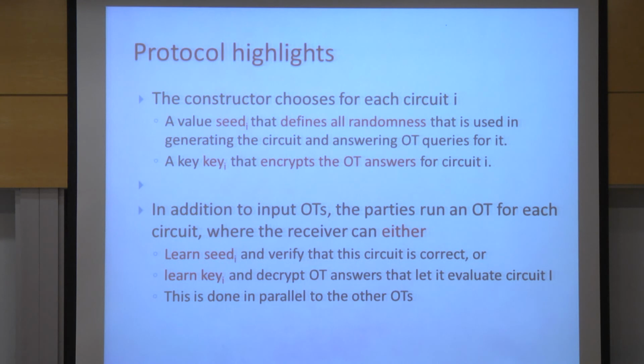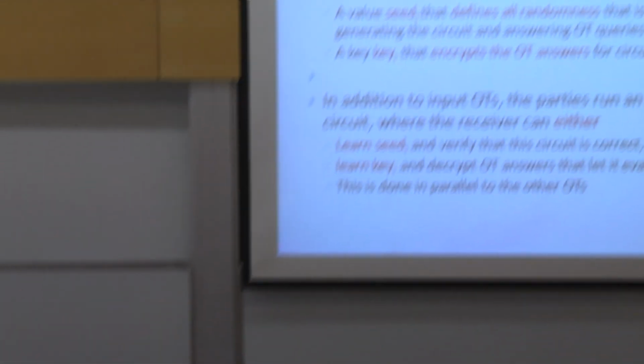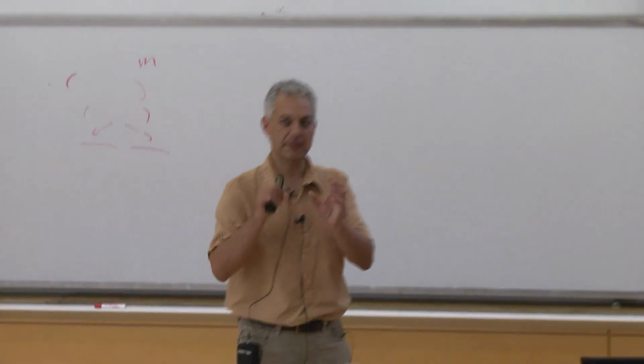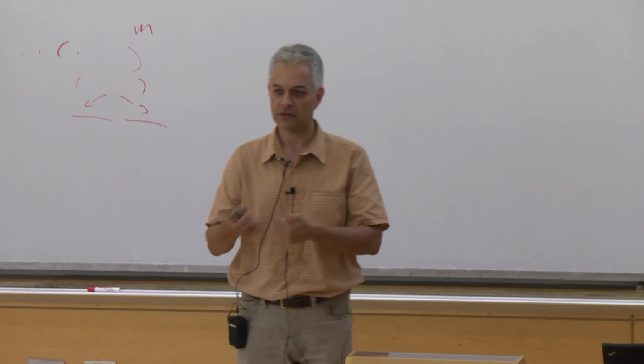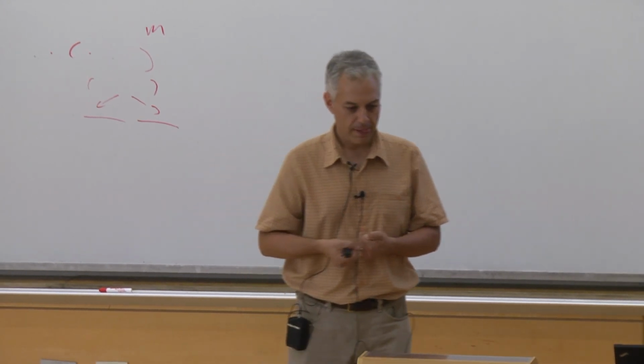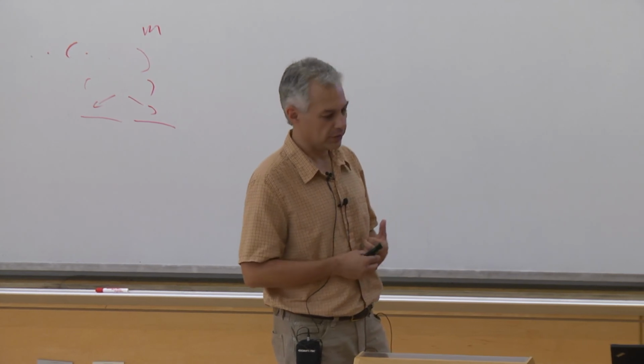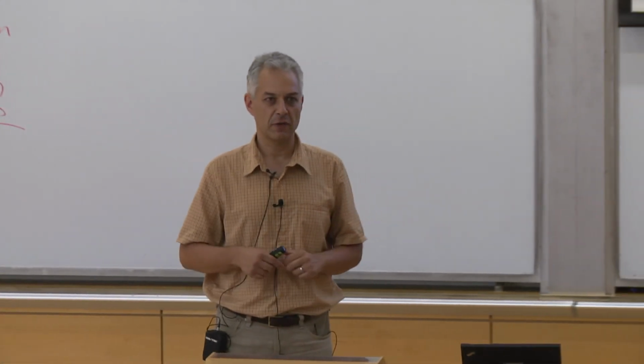So I just described to you the highlights of the protocol. So basically, we want to do this cut and choose without interaction, choosing some of the circuits and checking them without doing this interaction. So we do the following. The party that constructs the circuits constructs them in the following way.